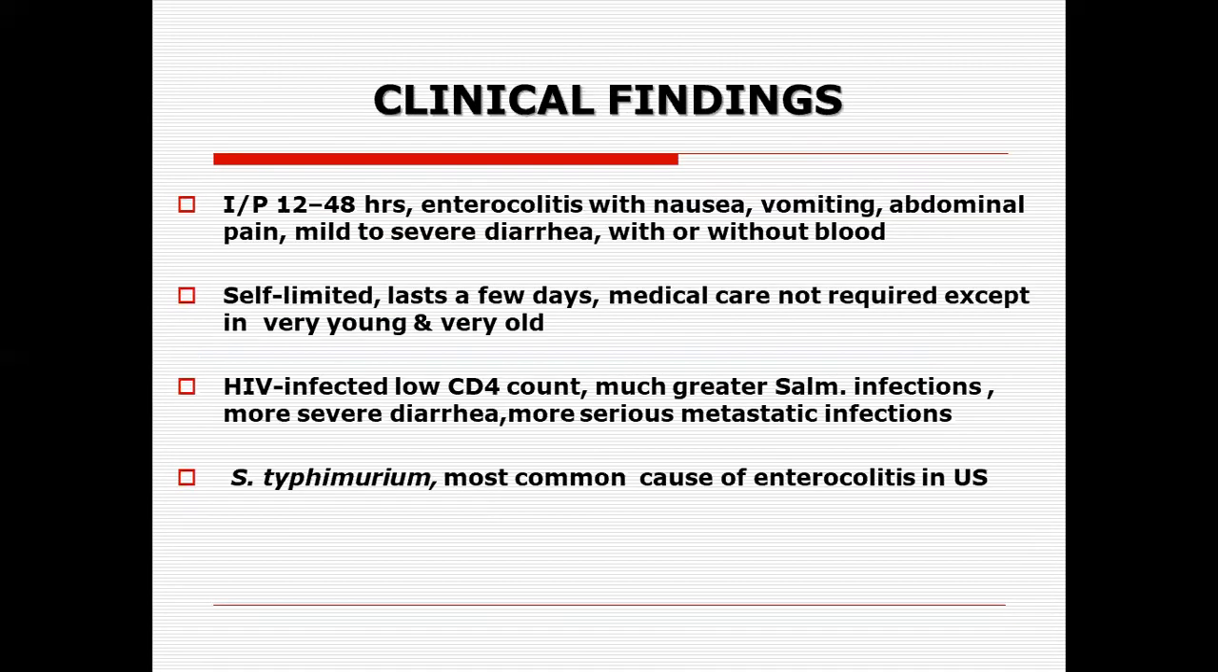The clinical findings: the incubation period for this organism is about 12 to 48 hours. Initially there is nausea, later on enterocolitis develops with vomiting, abdominal pain, and mild to severe diarrhea with or without blood. So we can have bloody diarrhea, what we call dysentery, or normal diarrhea, vomiting, nausea, and abdominal pain. The disease is normally self-limiting after a few days. It goes on for some time and then it vanishes.